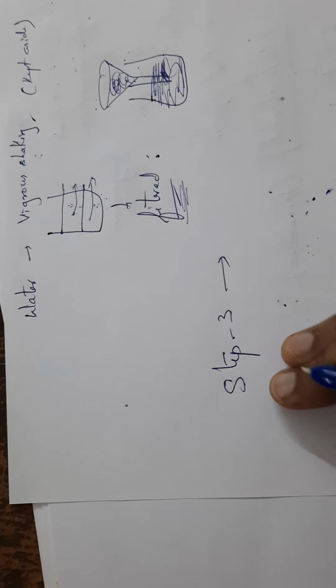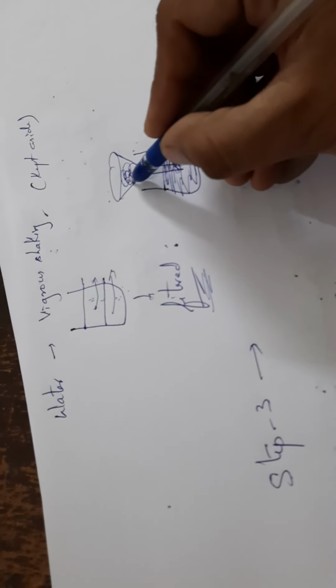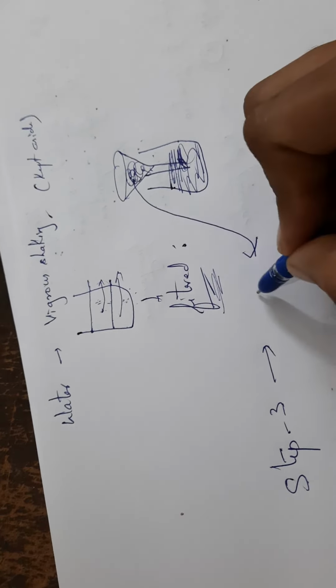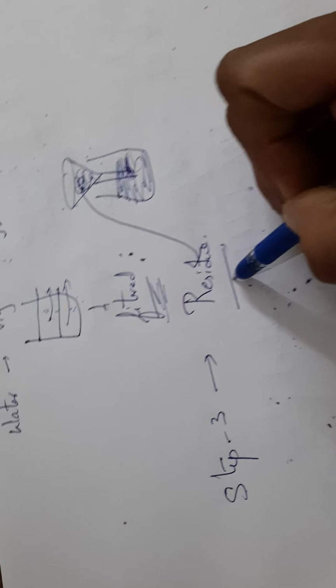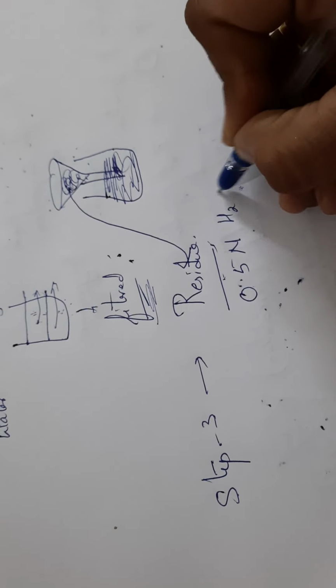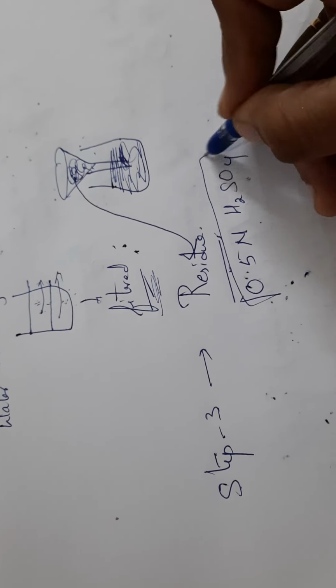In the step 3 process, again we are taking the residue, understood? Again we are taking the residue. To this residue we are adding 0.5 normal H2SO4.